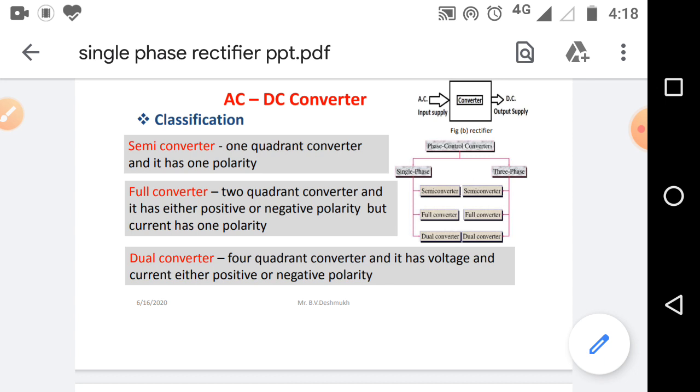Dual converter means four quadrant converter and it has voltage and current of either positive or negative polarity. It means in case of dual converter, voltage as well as current has positive as well as negative polarity depending on the circuit diagram of dual converter circuits.